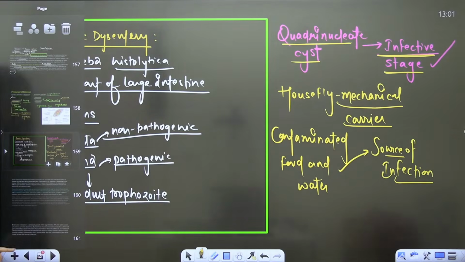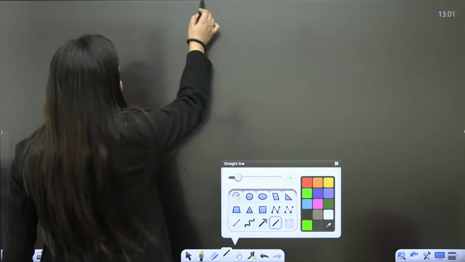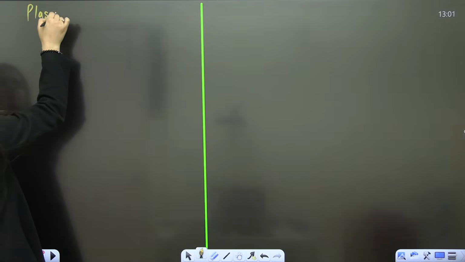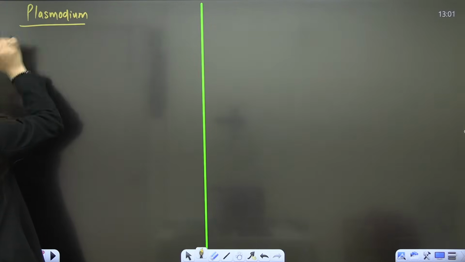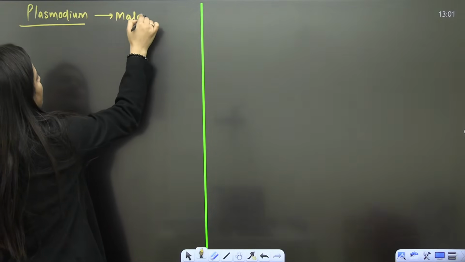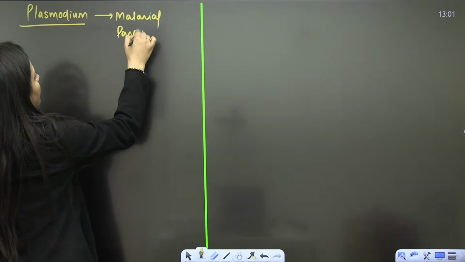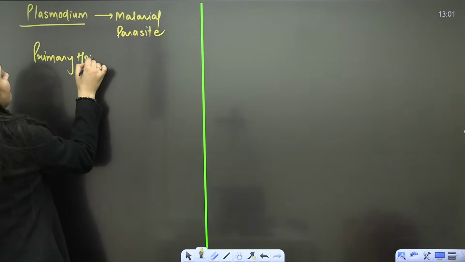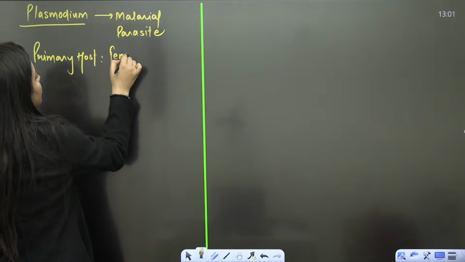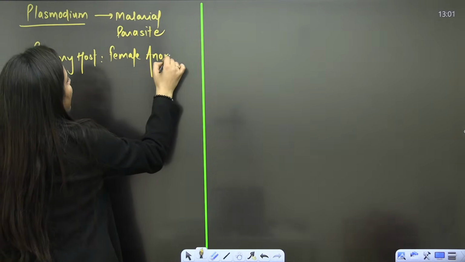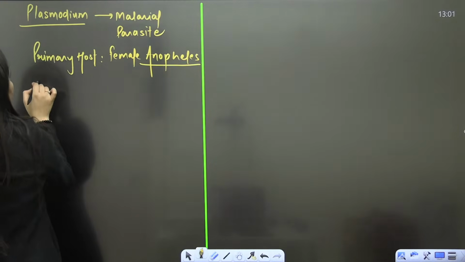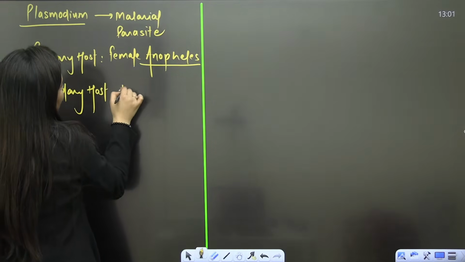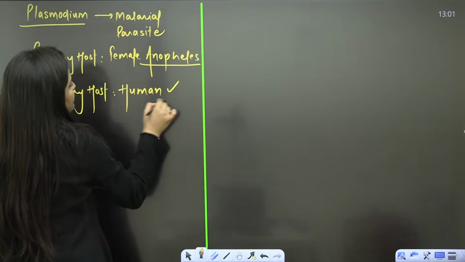That's it. Next is the malarial parasite, that is our Plasmodium species. That's what we need to discuss. Plasmodium is the malarial parasite. It causes malaria. So the primary host, you know, is the female Anopheles. It's not the male, it is the female Anopheles. Here the secondary host is human, which will get the infection.